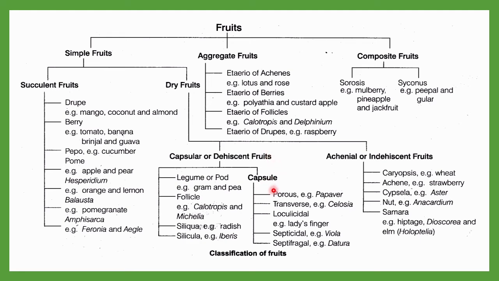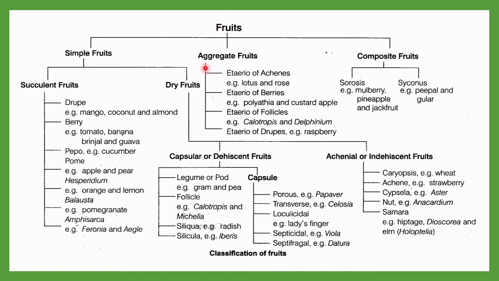Then capsule is porous; the example is Papaver. In some cases it is transverse; Colocasia is the example. Loculicidal: lady's finger. You know very well what a lady's finger is; okra, that is what we call it. Septicidal in the case of Viola, septifragal in the case of Datura. You just have to remember the names with the examples, not more than that, because it is not included in the textbook. This is just extra for your NEET examination.